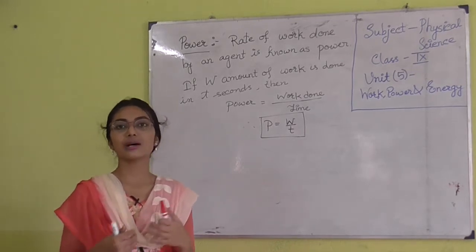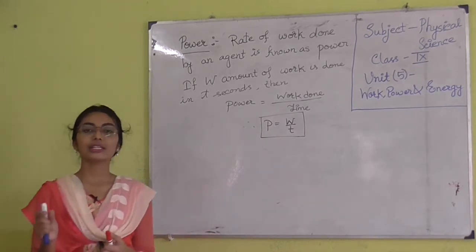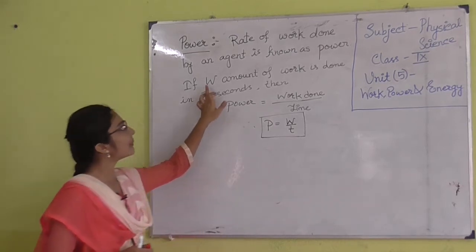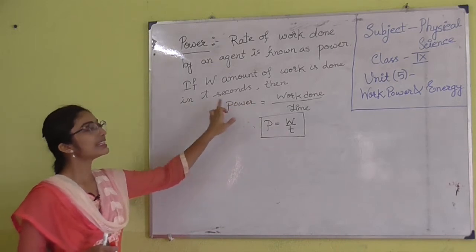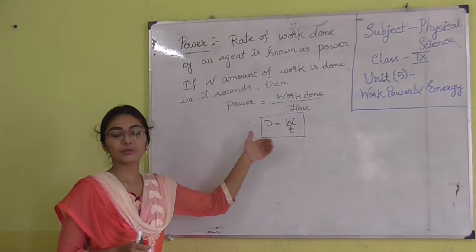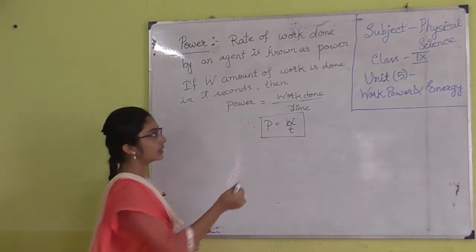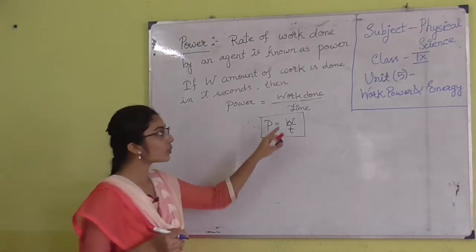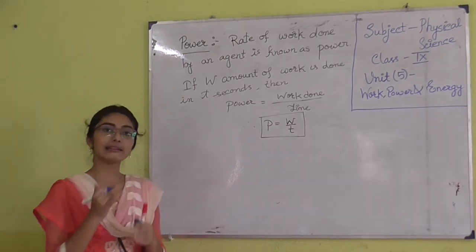Sometimes as we do some work, we are doing the work within a definite time span. Suppose you have done W amount of work in T seconds, then power is equal to work done per unit time. So power basically depends on two quantities, that is work done and time.